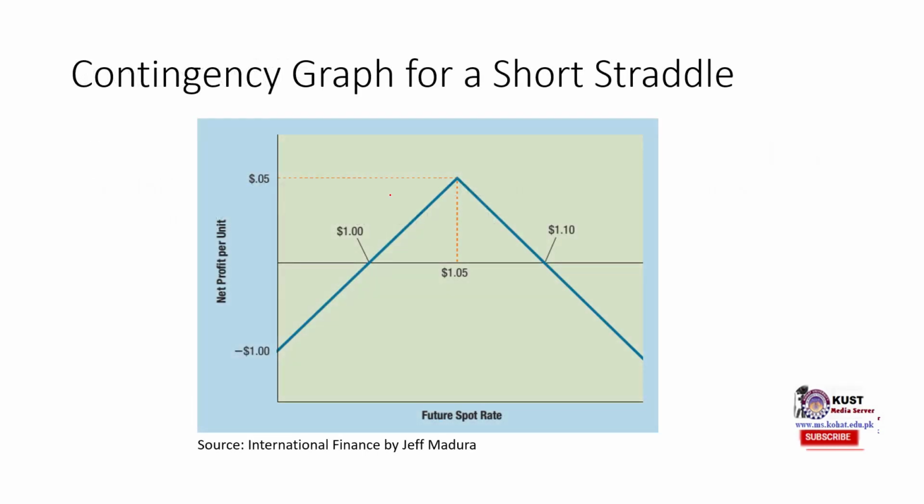This is how the graph would look like. Our maximum profit would be at this point when ST would be equal to K. Remember, in long straddle, our maximum loss was when ST was equal to K. We would have again two break-evens, and our loss would increase when the price would either substantially decrease or substantially increase.